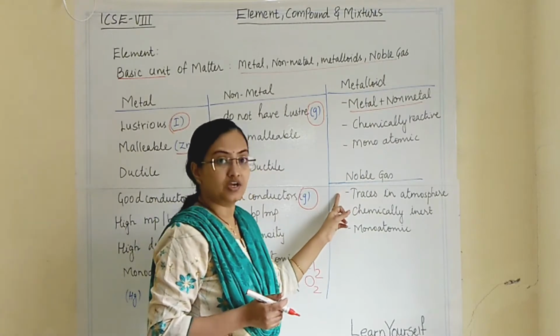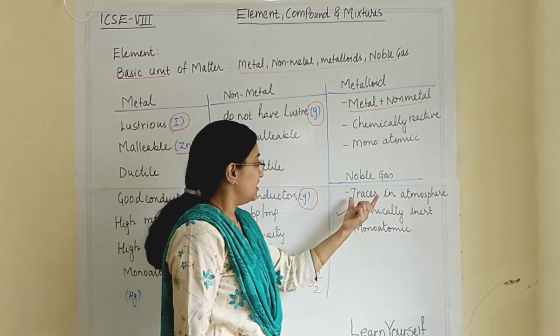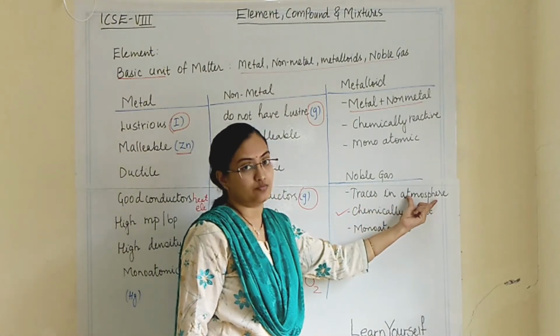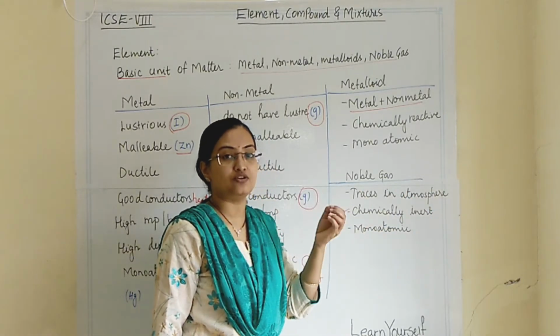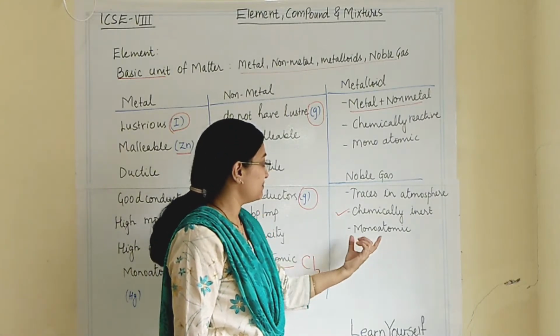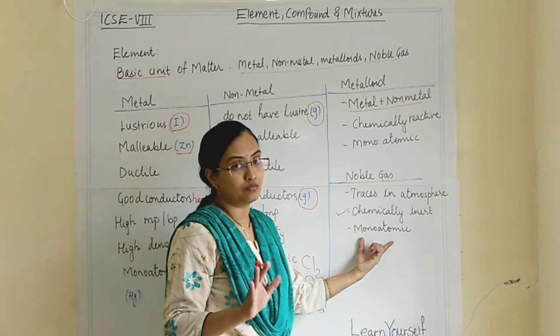Now noble gases are chemically inert. We can find them in traces in our atmosphere. Argon, krypton, xenon are all in very minute proportion, but they are present in the atmospheric air. They are very stable and monoatomic.